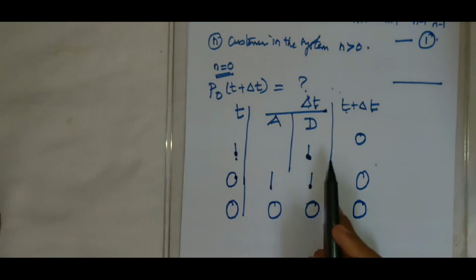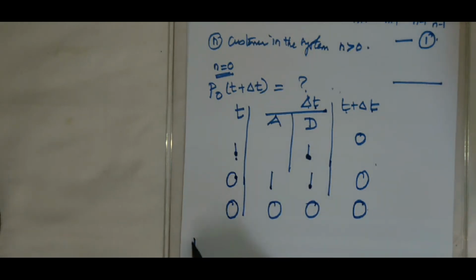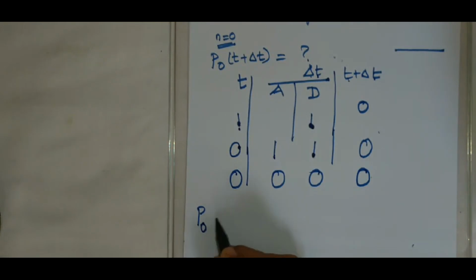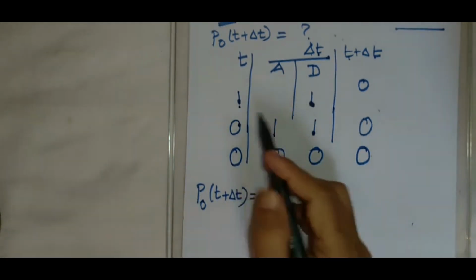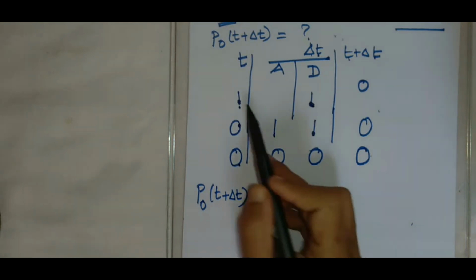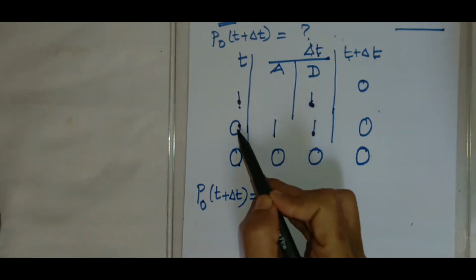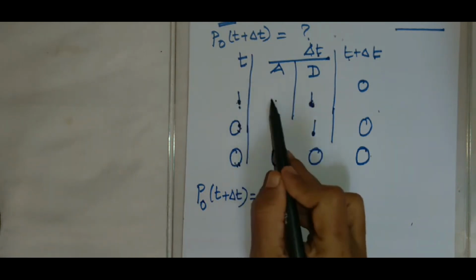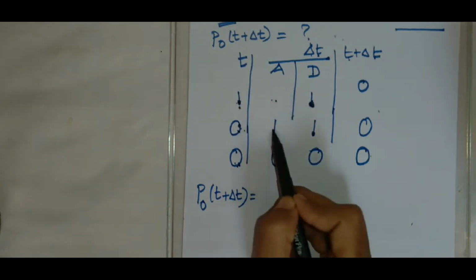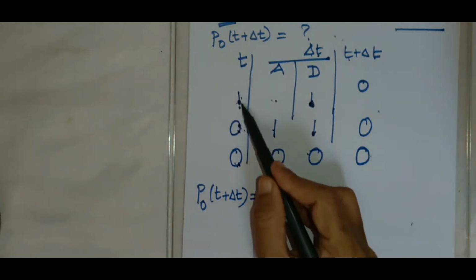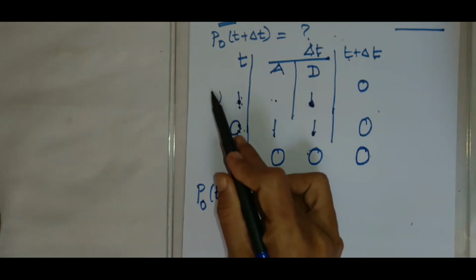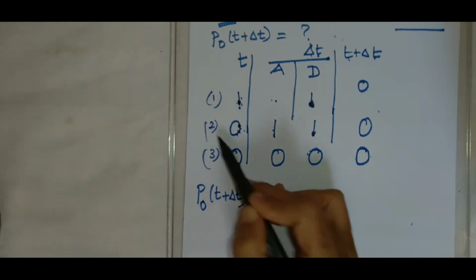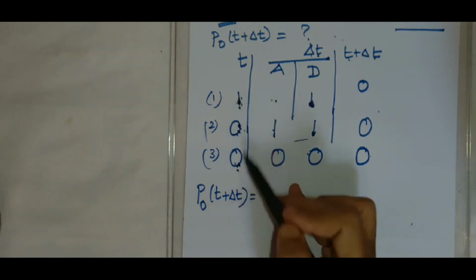Now how can you write these combinations? What is the probability that there are no customers in the system during the time t plus delta t? These 3 are mutually exclusive events. If one event is happening, then there is no possibility of the other 2 occurring, and these events are independent of each other.